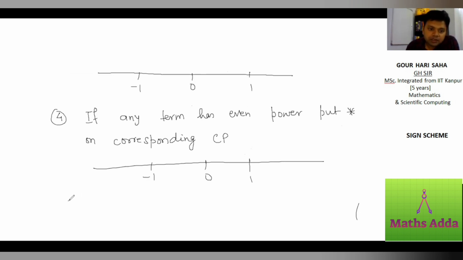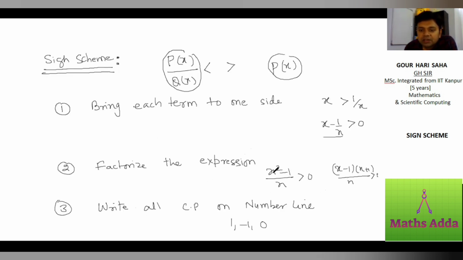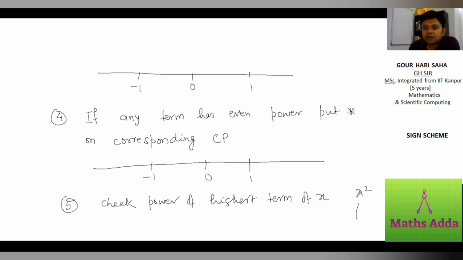Then fifth is, check the power of the highest term of x. So what is the highest term? x square, that is positive. And what is the highest term below? x. So positive by positive. So it is x square by x, positive by positive, it is positive.